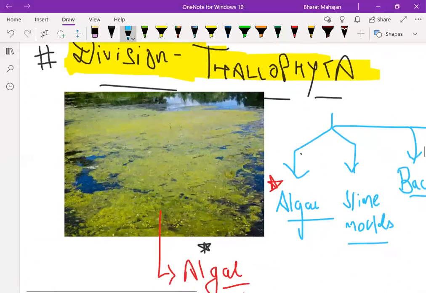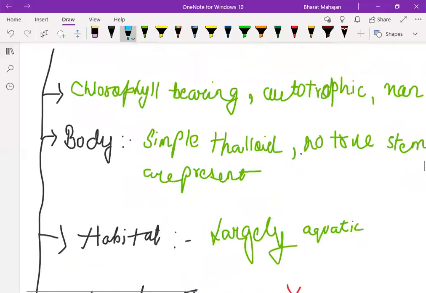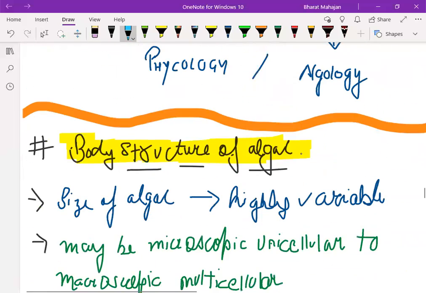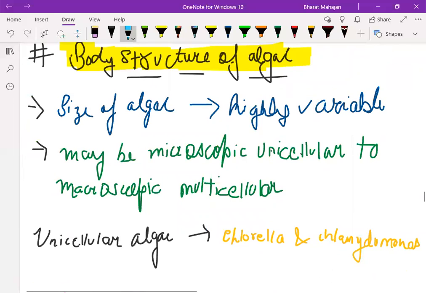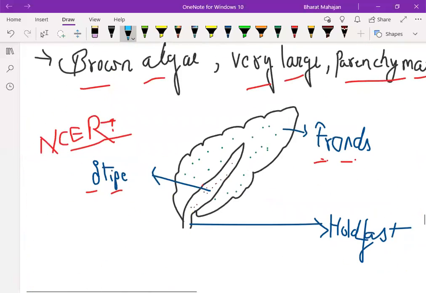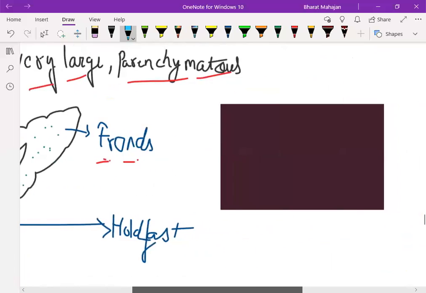Then we have done division Thallophyta. We have done the general characteristics of algae. We have done body structure of algae, that algae size is highly variable. It may be microscopic or macroscopic also. And I think I have not shown you one of the pictures of brown algae.